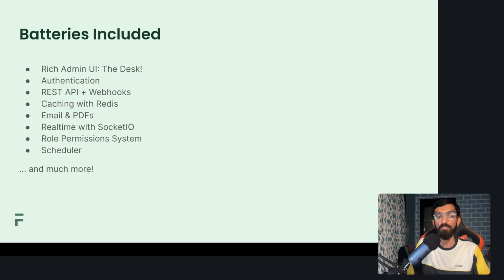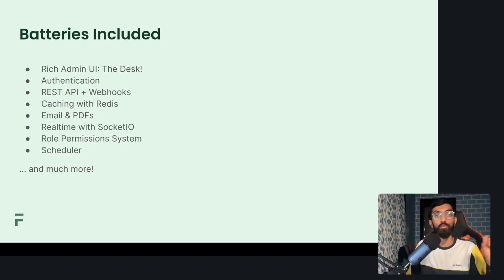So when I said batteries included, what did I mean? I really meant batteries included. Frappe framework comes out of the box with a very rich admin interface, which we call the desk. It comes out of the box with authentication and authorization, which means user management, role permission management, right? It gives you REST API out of the box.